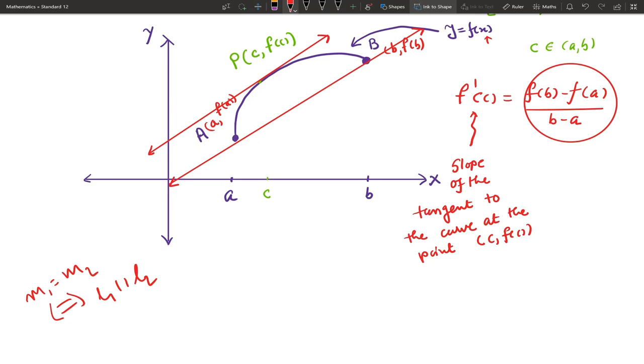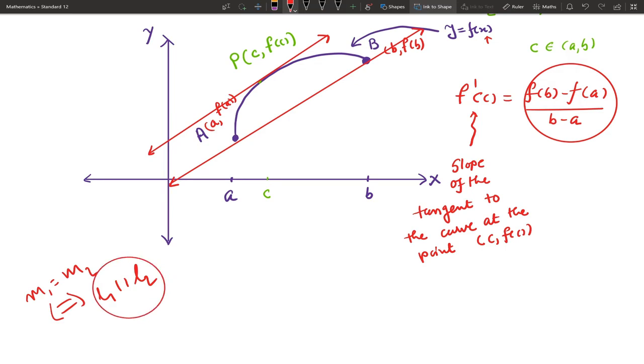What is the slope of AB? y2 minus y1 upon x2 minus x1. So y2 minus y1 is f of b minus f of a, upon x2 minus x1, that is b minus a. So the right hand side is nothing but the slope of AB, and the left hand side is the tangent at point c comma f of c. So what is the geometrical interpretation? These two slopes are equal, then L1 parallel to L2.